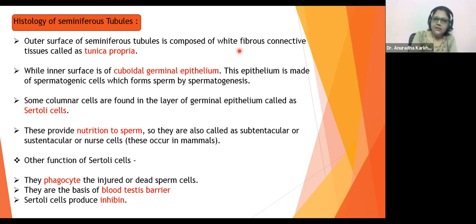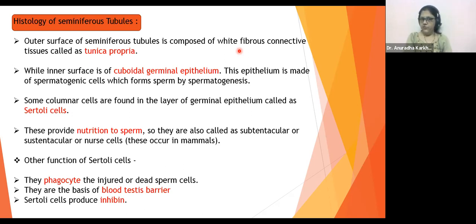While the inner surface, so this is the outer surface and this is the inner surface. Similarly, seminiferous tubules even have outer and inner layer. So the outer layer is simple fibrous connective tissue. Inner layer is going to be made up of cuboidal germinal epithelium.